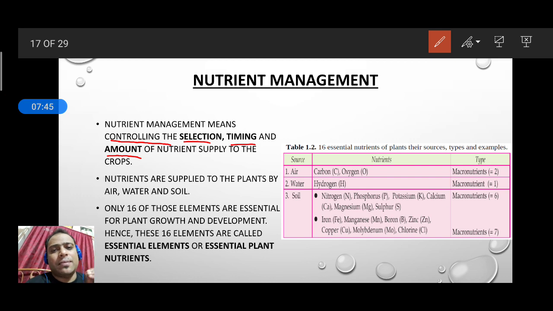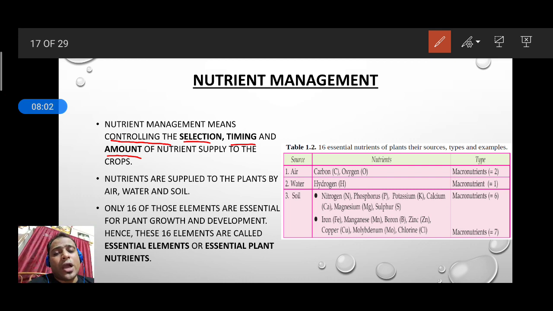And the amount is very important. If you use more nutrient, it will be very harmful for the crop, and if you use less, it will be useless. So we need to see this selection, timing and amount.